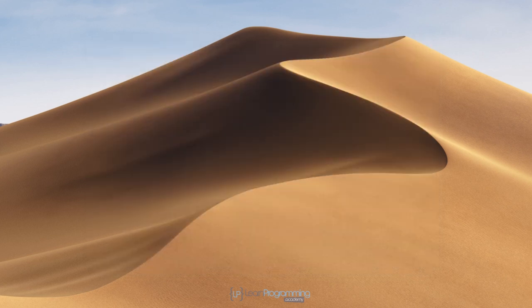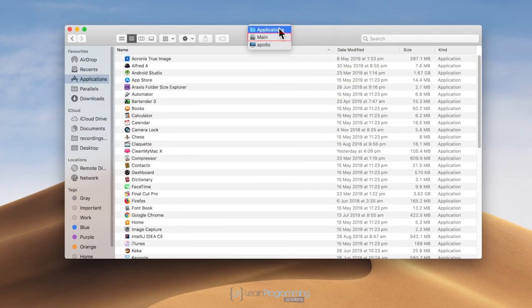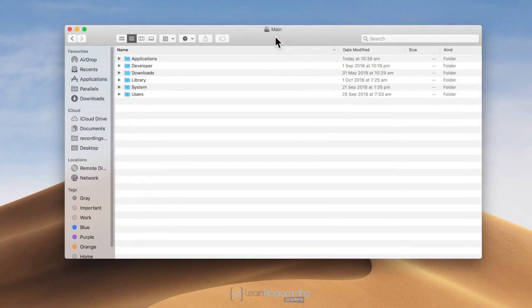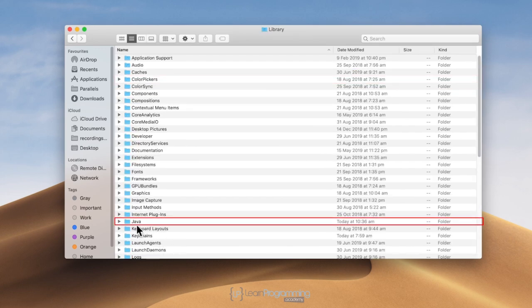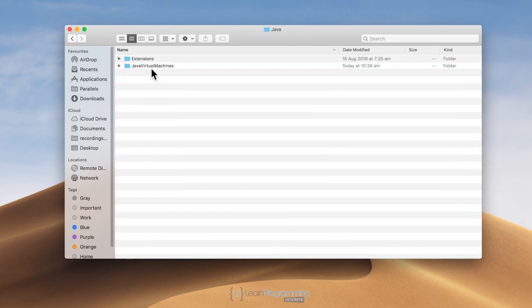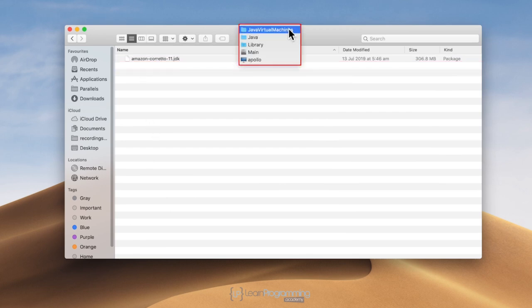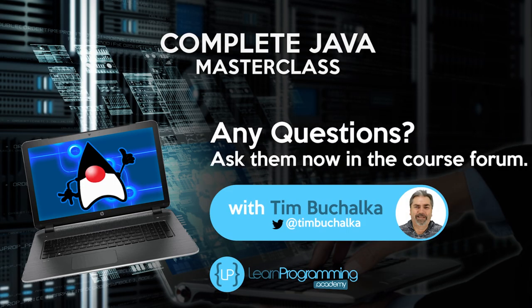Now one last thing we need to do is just open a Finder window. After clicking out, actually we'll go back to main. This is the main disk. I'm going to go into the library folder. This is where the installation is going to be. Come down to Java and under Java Virtual Machines. All right, so that's the location on our computer: the main disk, library, Java, Java Virtual Machines, and then Amazon Corretto. But other than that, that's now the installation of Amazon Corretto JDK version 11 done and dusted.